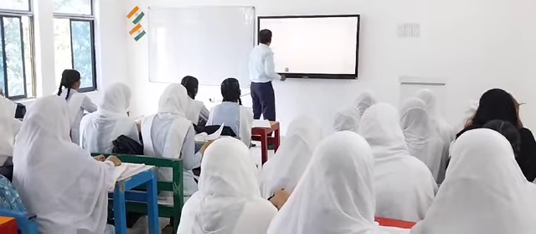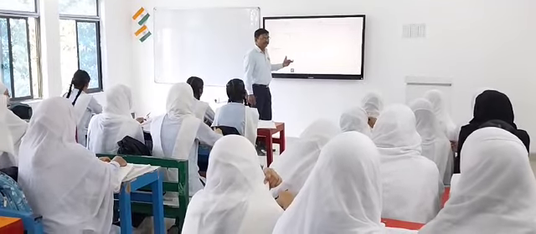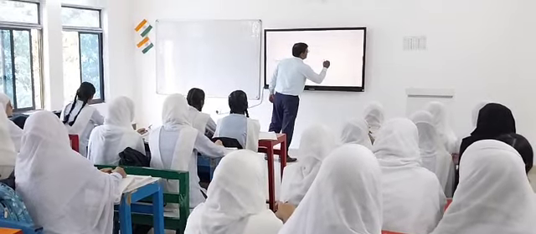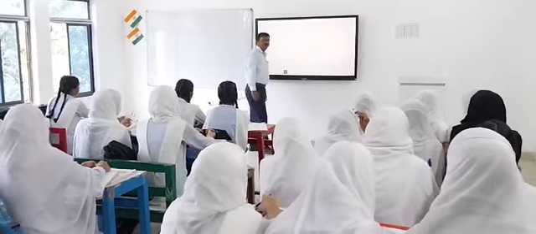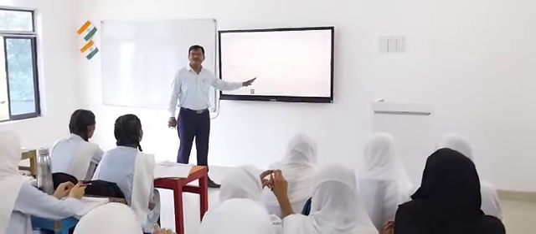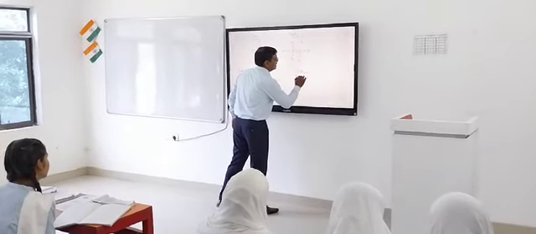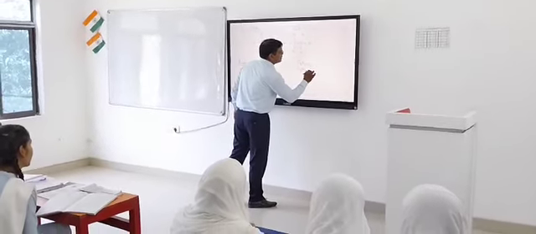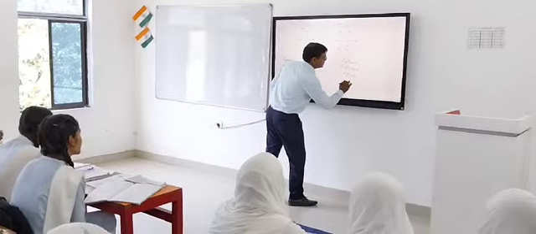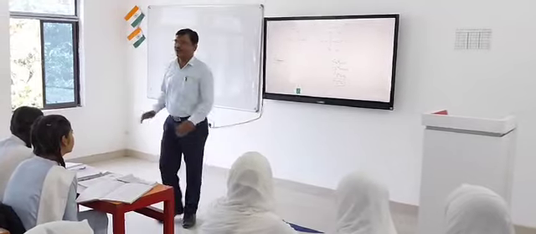So how many hydrogen atoms should be there? 8. How? See, CnH2n+2, right? So what would be the formula of propane? Pro stands at number 3 position, so n will be 3. 2 into 3 plus 2, that is 6 plus 2, C3H8. Got it? This is the formula of propane.